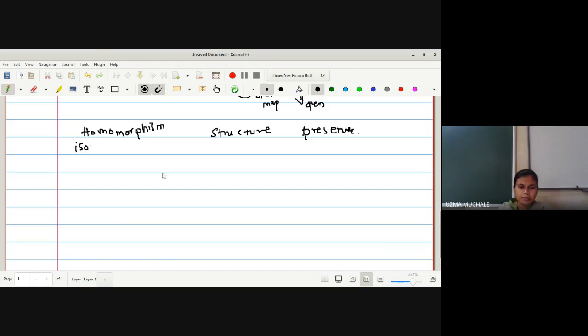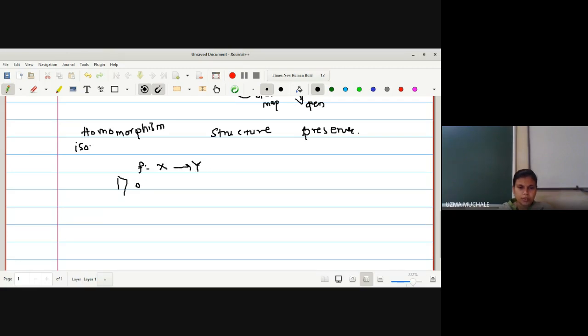In homeomorphism also we are going to have a very similar meaning. The definition of homeomorphism: f is a mapping from X to Y,